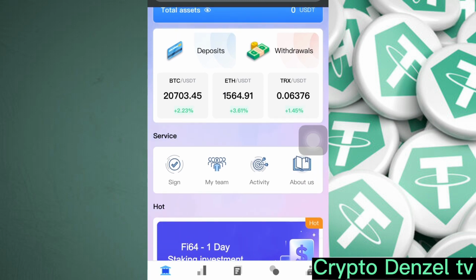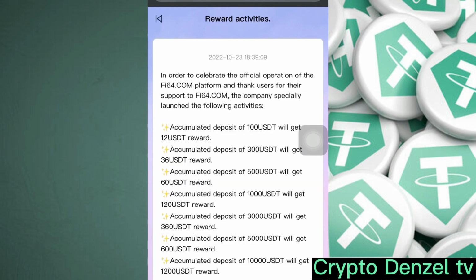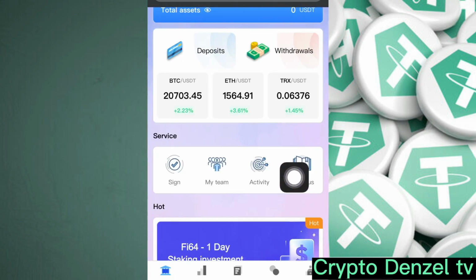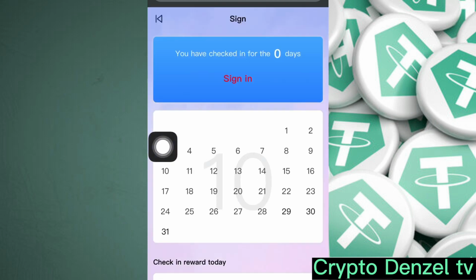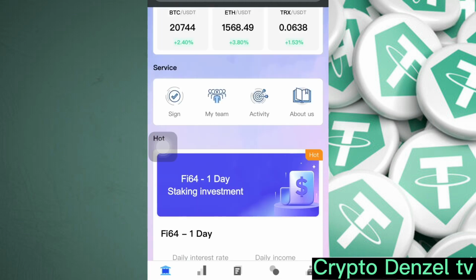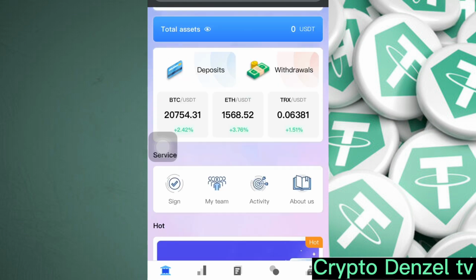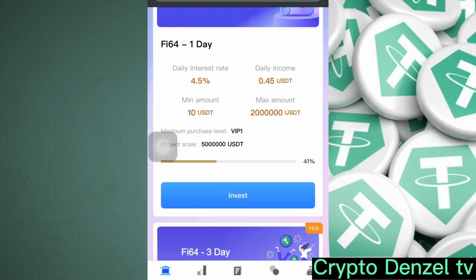So you can click on activity over here. So when you click on the activity, check in their news update over here. So guys, that's all you basically need to do. And each and every day too, you need to click on the sign in over here, so that you could be able to get some extra profit. So I need to deposit before they will give me the signing bonus. So guys, that's all you basically need to do on this particular platform in order to get more money.